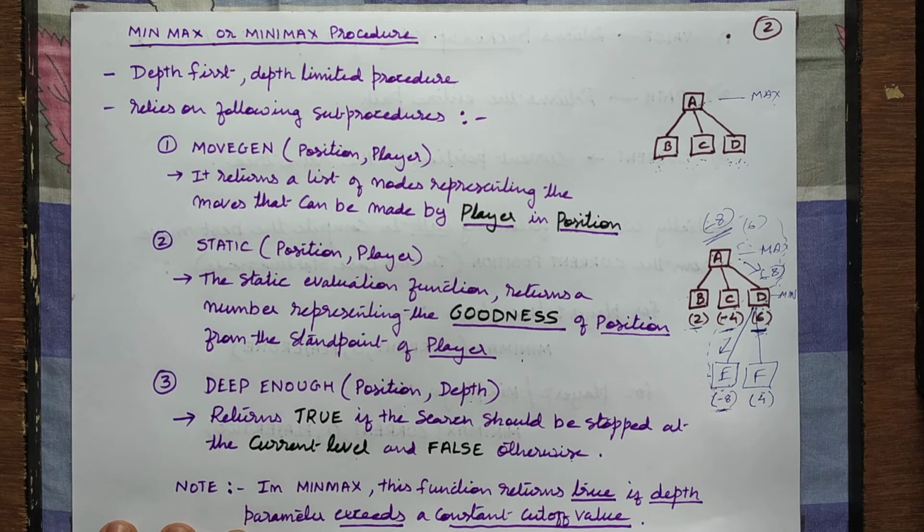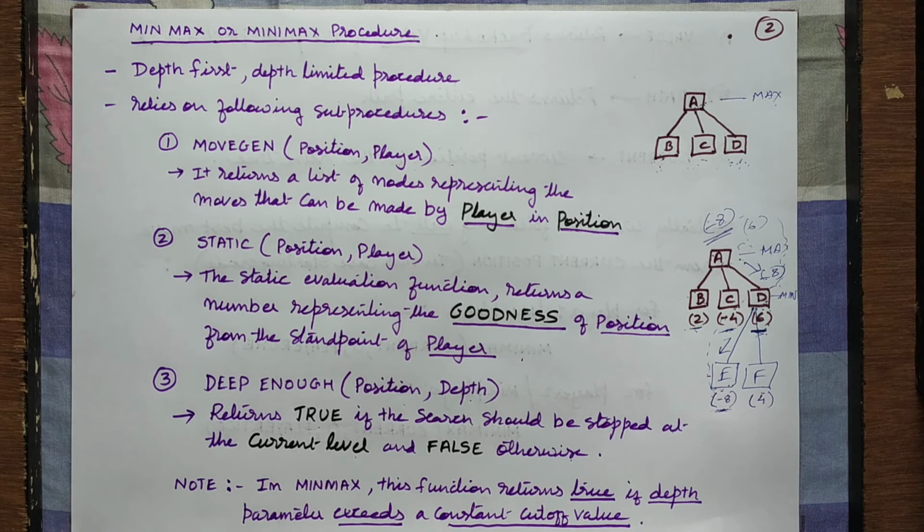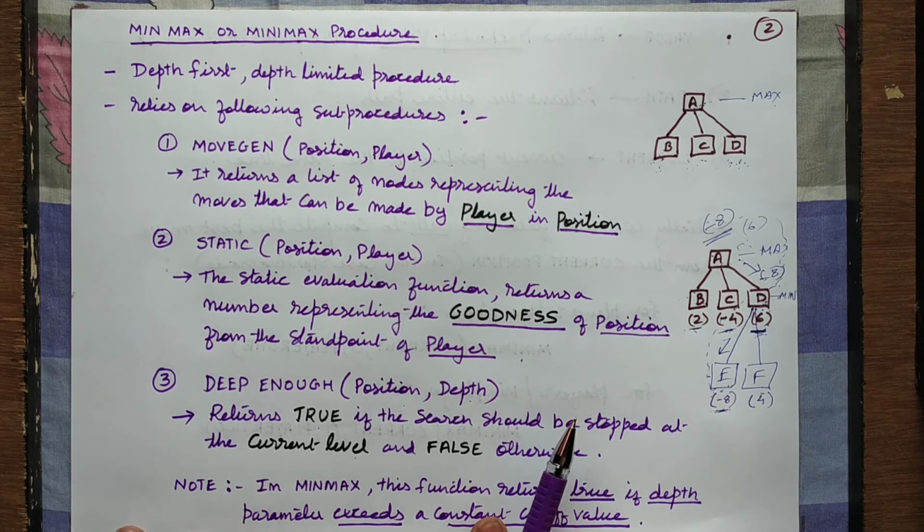So every time that you are going to play a move, you as a max player or the other one as a min player, every time the level will be increasing by 1 and 1 and 1 and so on. The moment it reaches the threshold which is defined by the programmer, that time deep enough function will return true. The moment this value becomes true, the algorithm tells you to stop, you don't go further, you will not get an answer, better you restart the game. So these are the three functions that we are going to use.